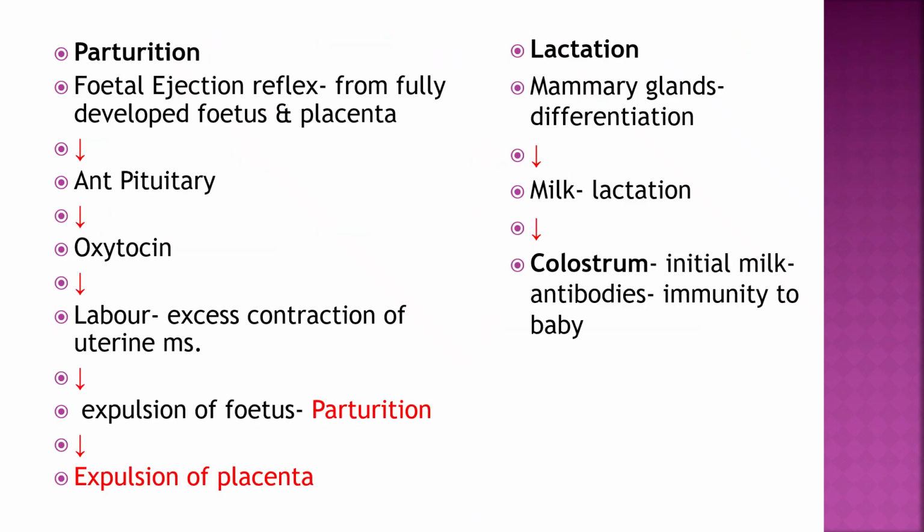Parturition is the fetal ejection reflex of the fully formed fetus and placenta. In that, the anterior pituitary gland increases the level of oxytocin, which causes strong contraction of the uterine smooth muscle, called labor, and it helps in the expulsion of the fetus, called parturition, and then expulsion of the placenta. Then in lactation, the mammary glands differentiate and produce milk, which is called lactation, and the first milk is called colostrum, which contains antibodies that give immunity to the baby. So the first part of the milk is very essential for the developing baby.